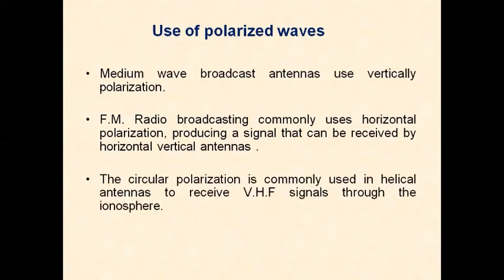Circular polarization is commonly used in antennas to receive VHF, UHF, and microwave signals through the ionosphere. The most widely used communication for circular polarization is satellite communication, where the antenna tracking is done with the help of circularly polarized waves.